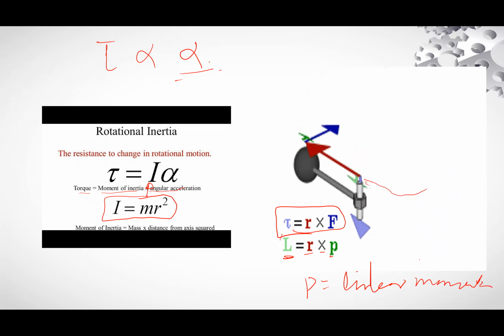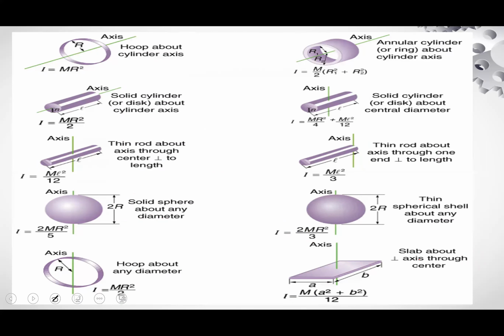Now these are the moments of inertia for some bodies, which you have to memorize because they always come in MCQs. Hoop about cylindrical axis, moment of inertia is equal to mr square. Solid cylinder, 1 divided by 2 mr square. Thin rod, I is equal to 1 divided by 12 ml square. Solid sphere, for example earth, 2 divided by 5 mr square. Hoop about any diameter, 1 divided by 2 mr square.